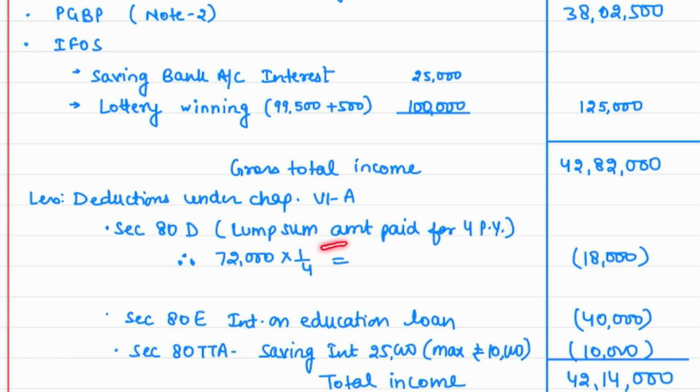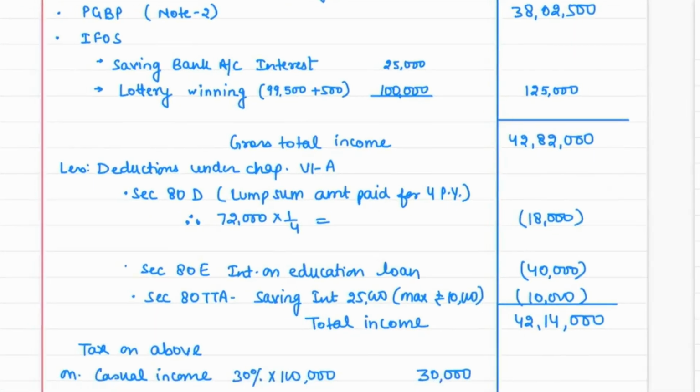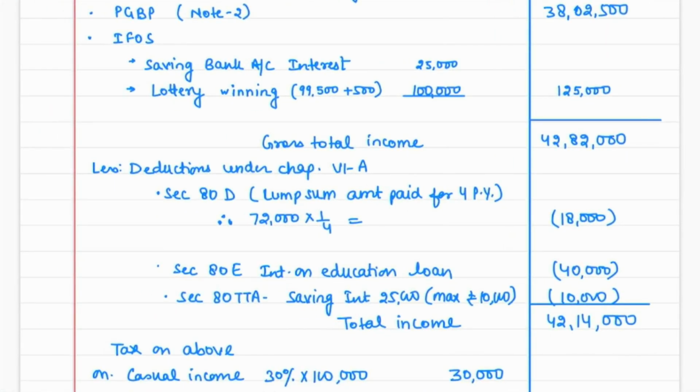Maximum deduction which we can get over here is 25,000. But here we will get 18,000 rupees because it is not exceeding that amount, right? The deduction would be regarding your interest on education loan, 40,000. And also please remember, there is a saving bank account interest of 25,000 rupees, correct?